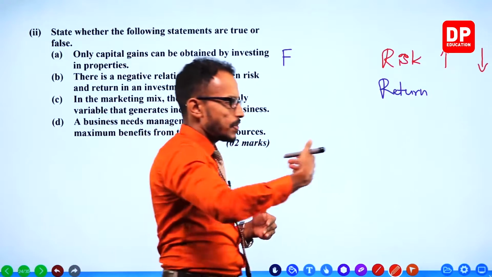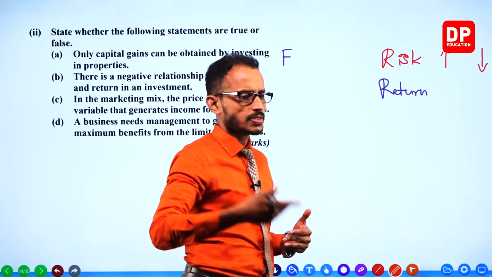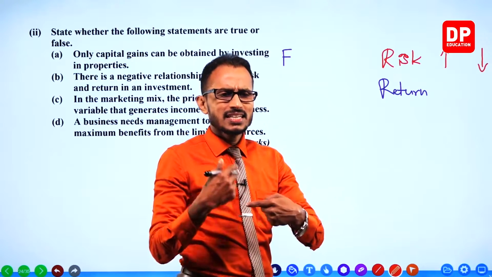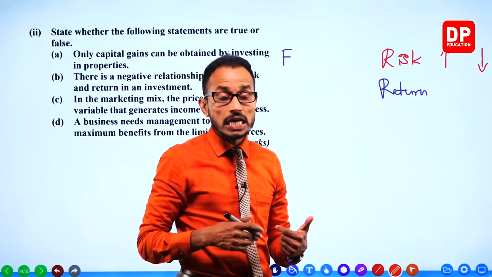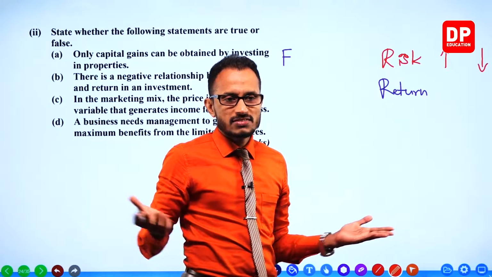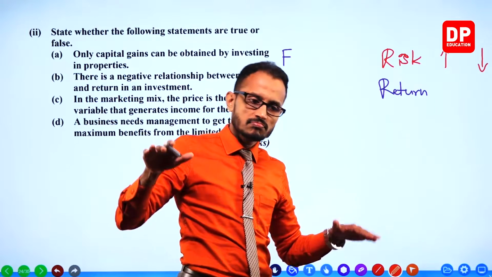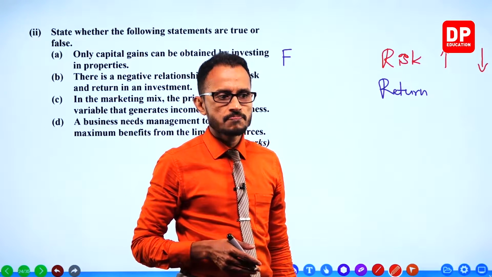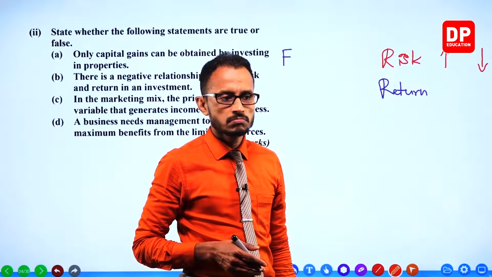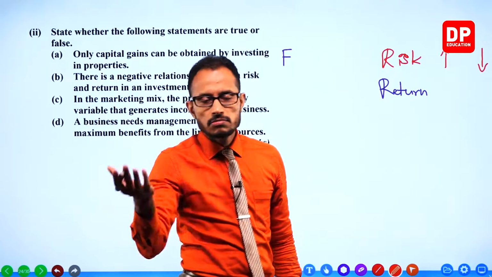Risk is the possibility of not getting the income or the money back. The invested money can be lost sometimes if you invest in an unreliable method.